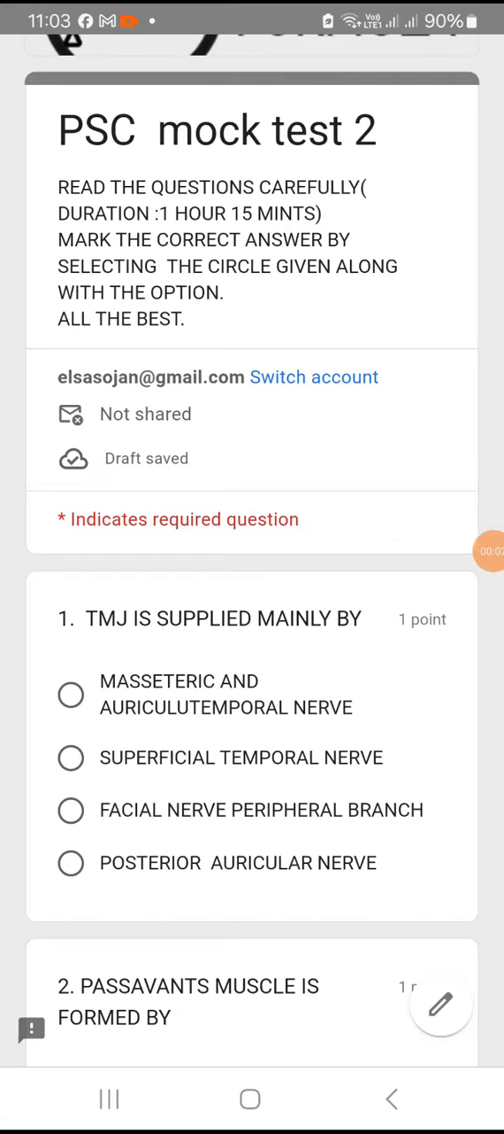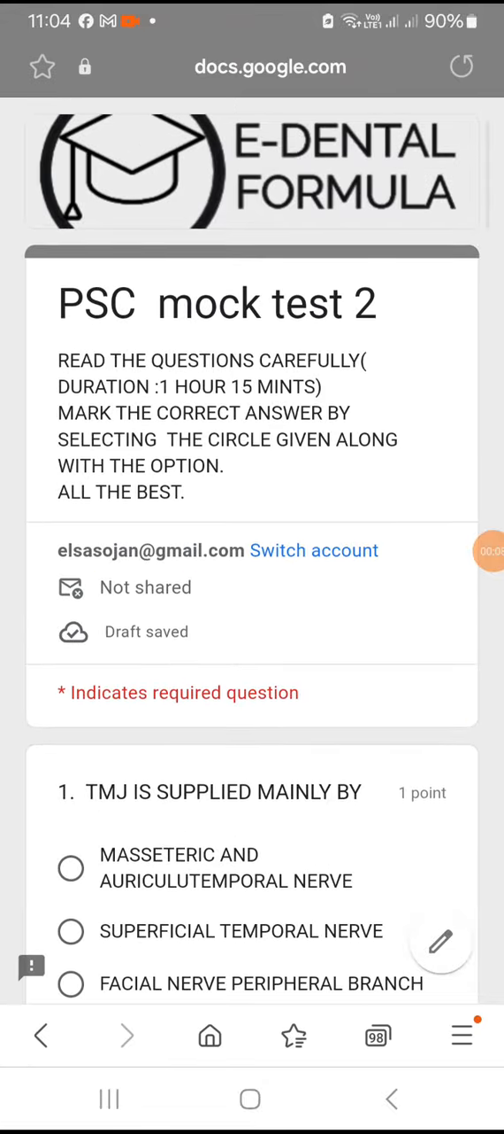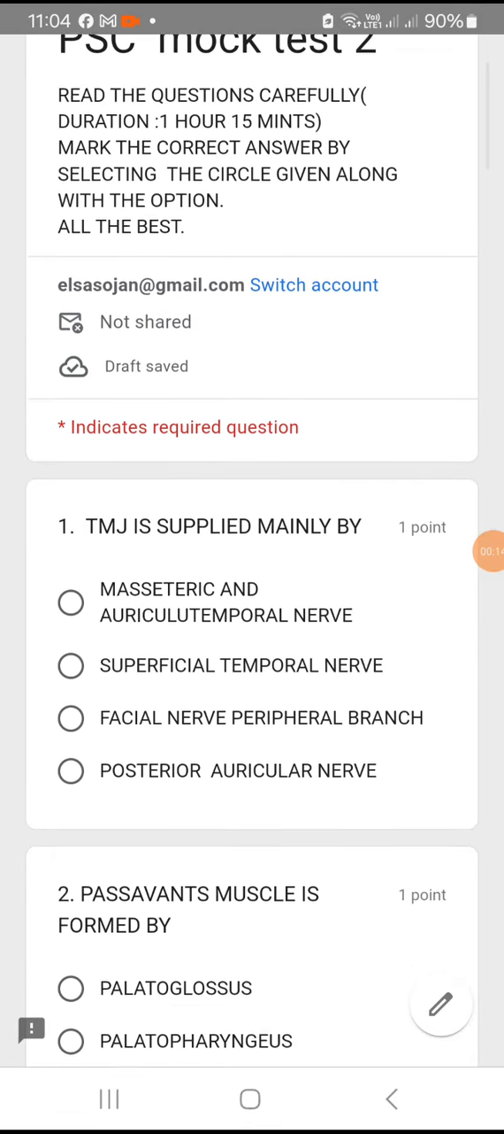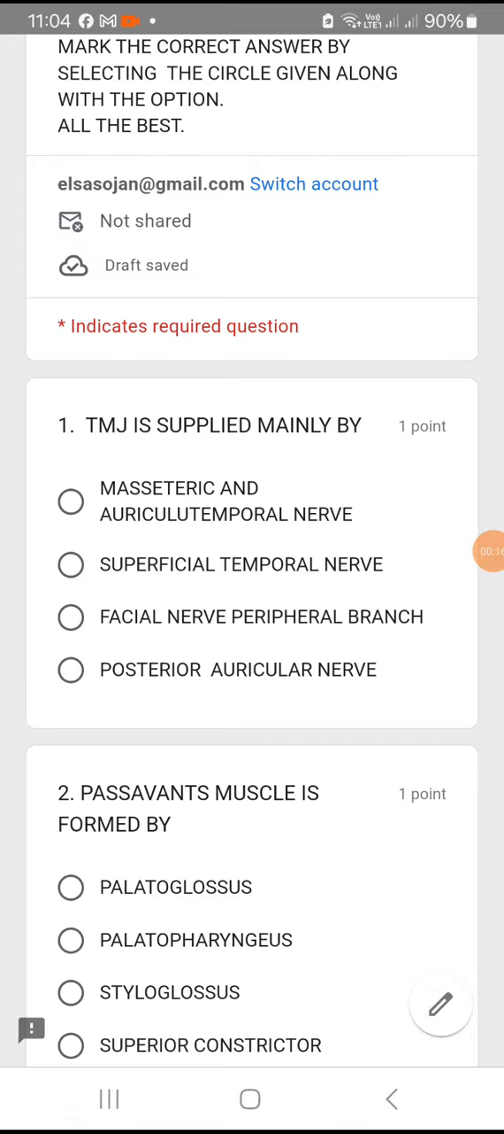Friends, today we are going to do the second model paper of Kerala PSC exam for assistant dental surgeon. So PSC mock test 2 by E-Dental formula. So we have here 100 questions.